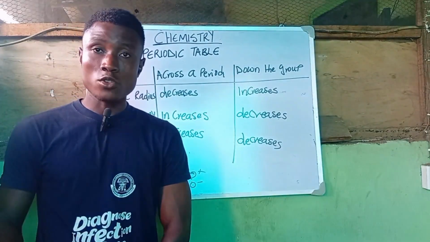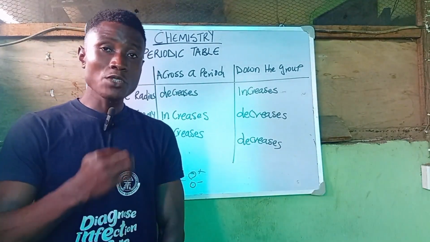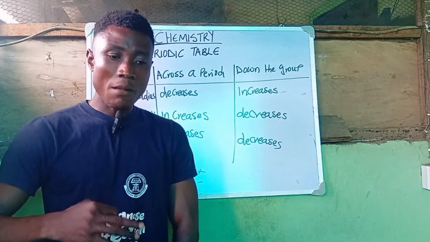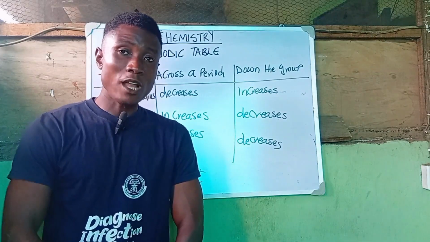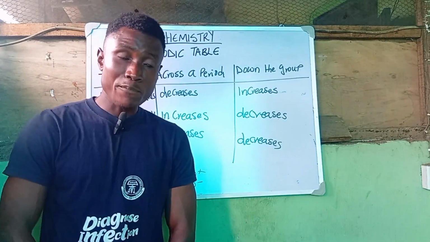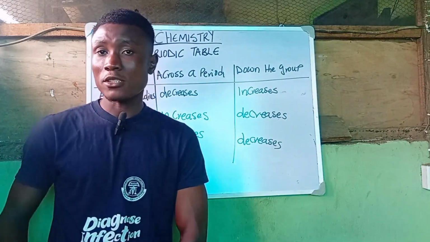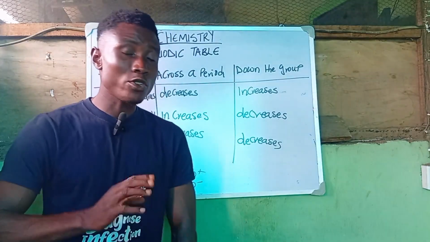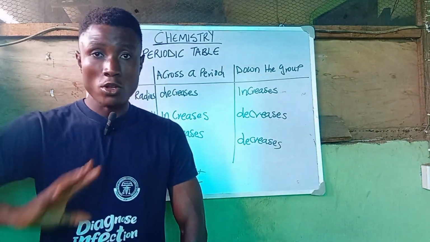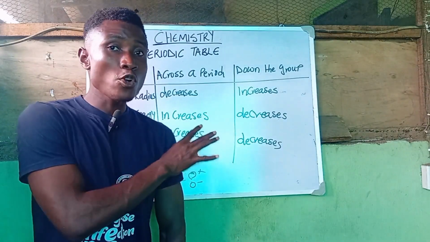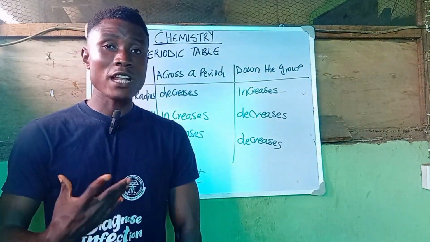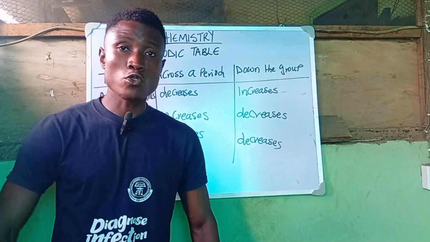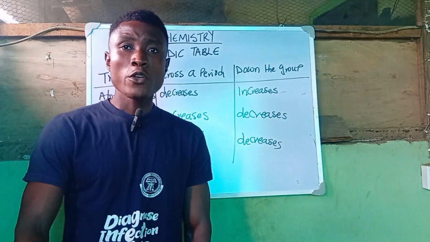Note that we have various groups and we have various periods. Now the group, like I said, determines the properties, the behavior of this particular element. We have group 1, group 2, group 3, group 4, and so forth. I'm not going to break it down in this video, but I believe in our subsequent videos I'm going to talk about the properties of these various groups of elements.